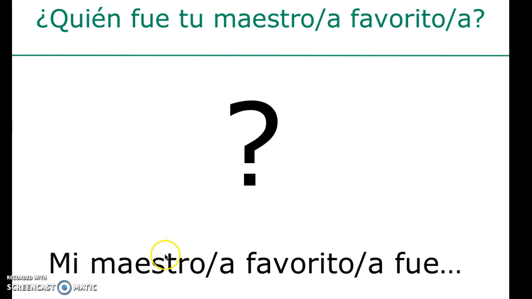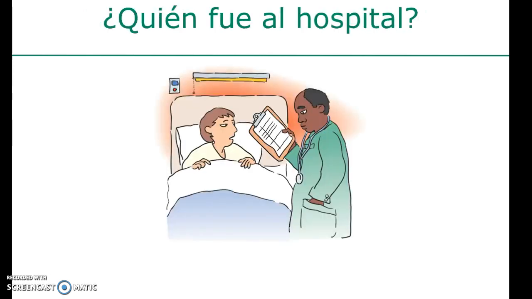And you can add mi maestro o maestra favorito o favorita fue, but you really don't need that. As long as you start with fue, because it's already been established that we're talking about your favorite teacher. And of course, remember, this is in the past.